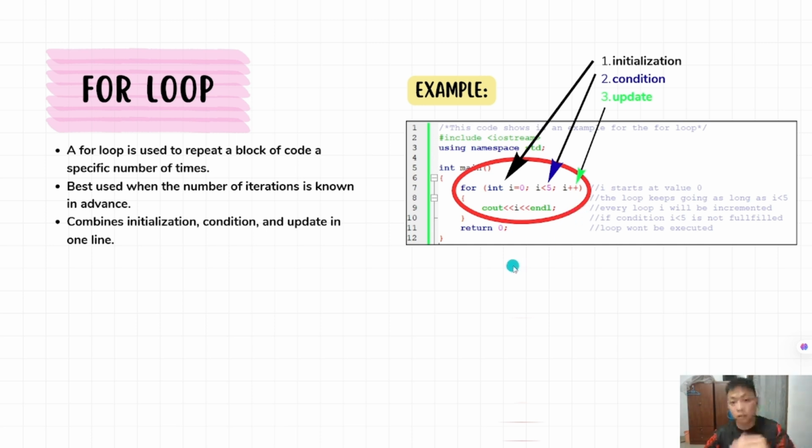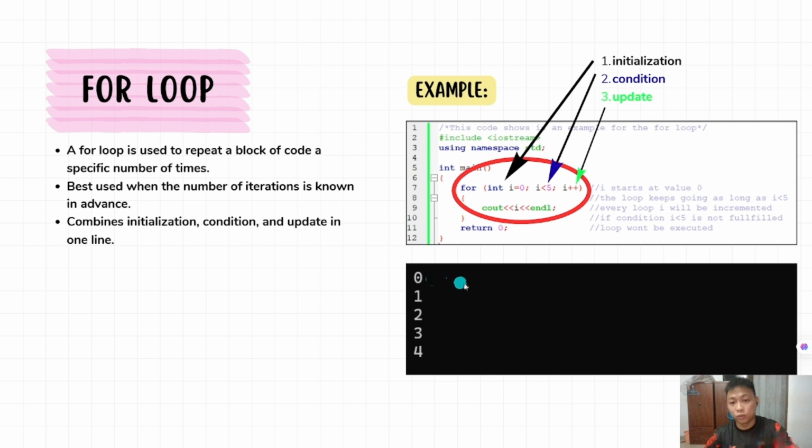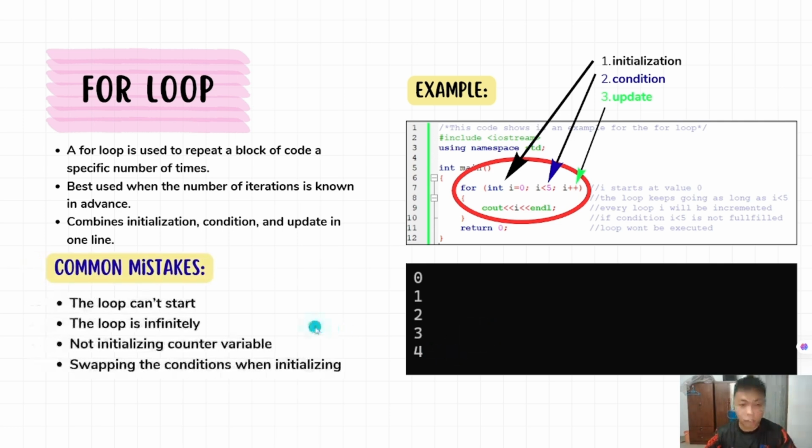So let us look at the output here. As I said just now, the numbers start with 0 and end at number 4. The common mistakes for this for loop include the loop cannot start or runs infinitely, not initializing the counter variable, and the last one is swapping the condition when initializing.